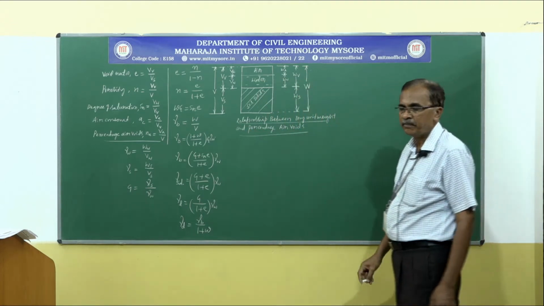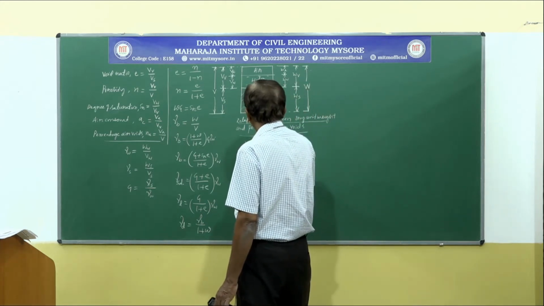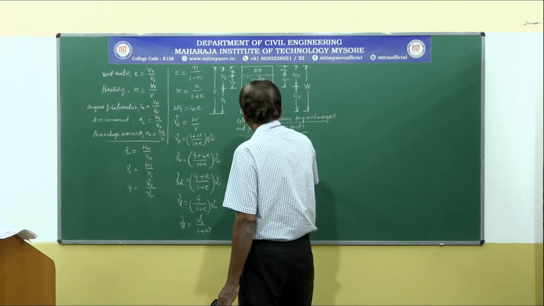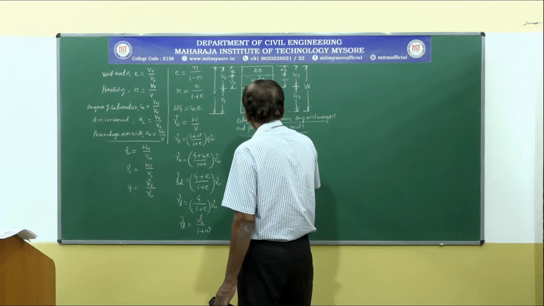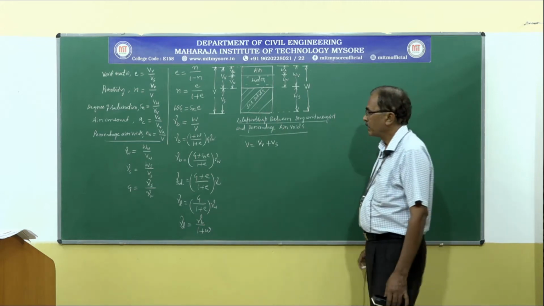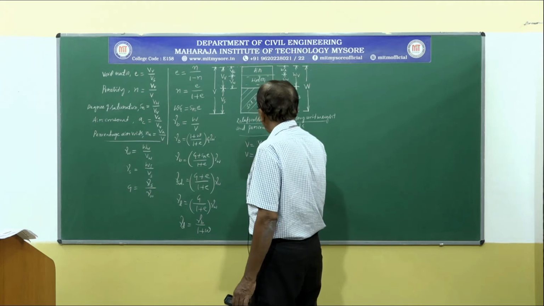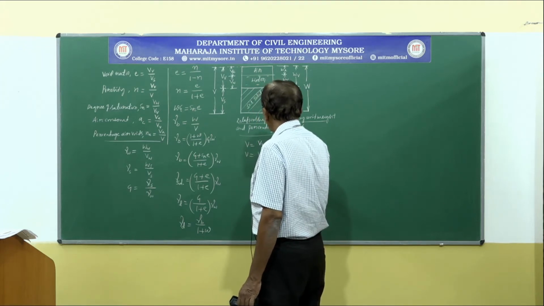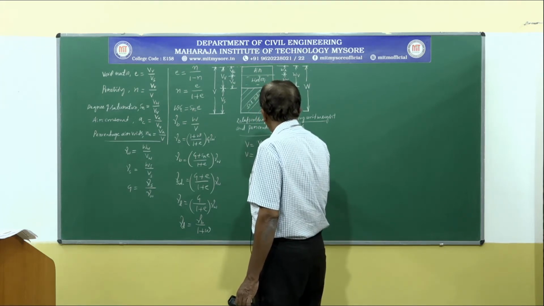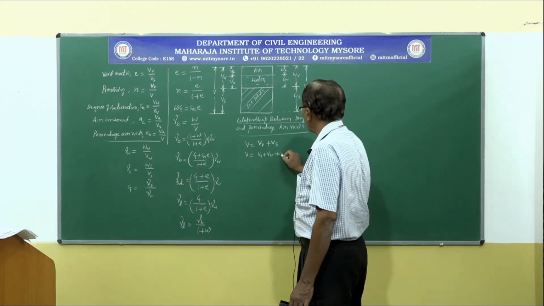From the phase diagram, the total volume V is equal to volume of voids plus volume of solids. It can also be written as V is equal to volume of air plus volume of water, if it is a three-phase system, plus volume of solids.